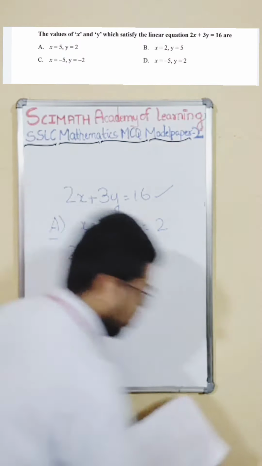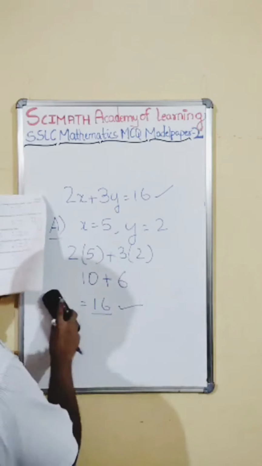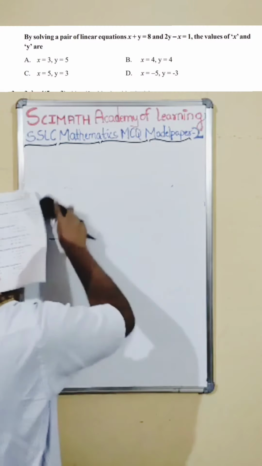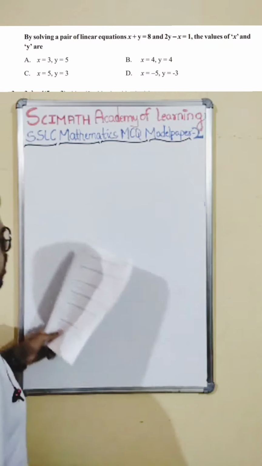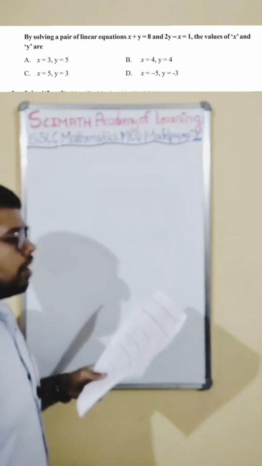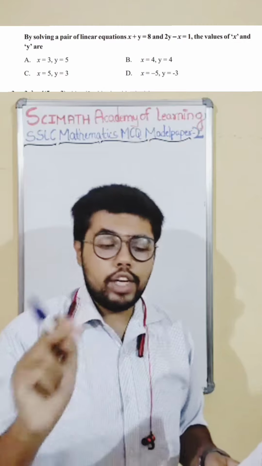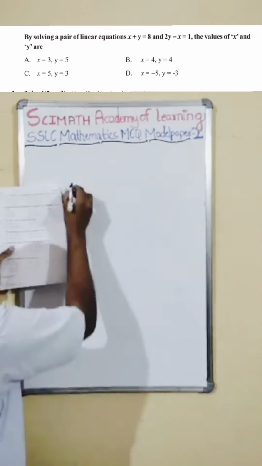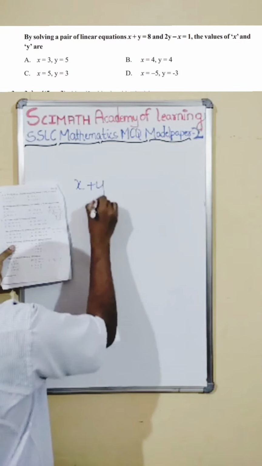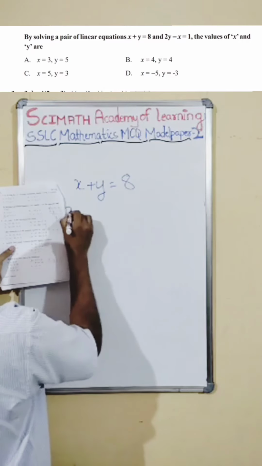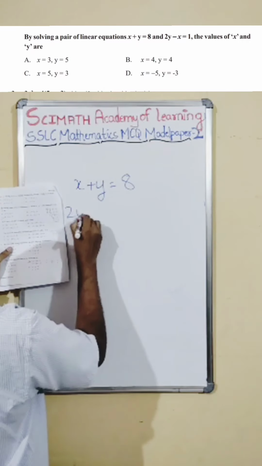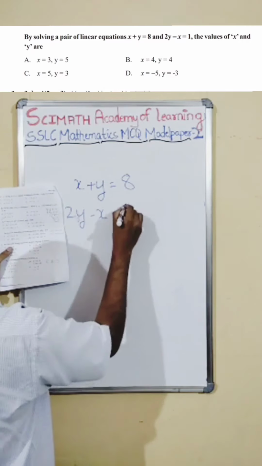Let us go to the second question. The second question is also from linear equations. By solving the pair of linear equations, they are given: x plus y is equal to 8, and 2y minus x is equal to 1.